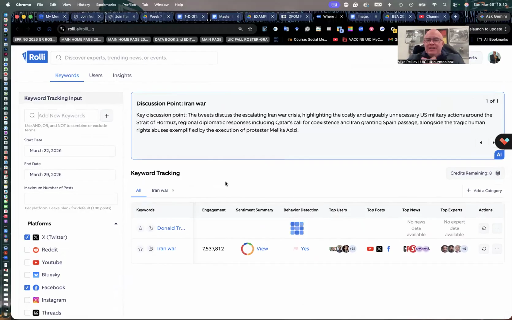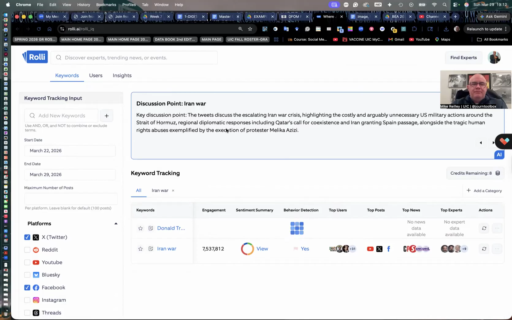It depends what's going on during the time you're taking the class. You could put in a newsmaker's name, or you could put in a topic, climate change or anything like that. Are people reacting positively or negatively to climate change? Is there some behavior detection? Are there some bot accounts? And try to flag a couple of bot accounts on that topic. That's something that we'll be looking to do. So once you learn how to interpret the data, going across this chart and then up here under users and insights, the tool becomes very intuitive and pretty easy for you to use.